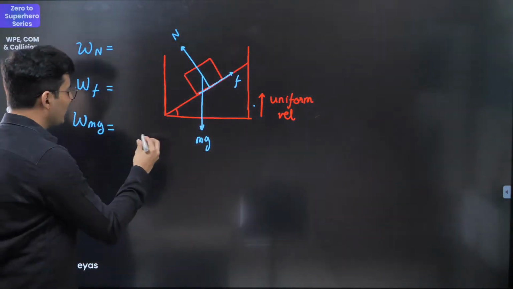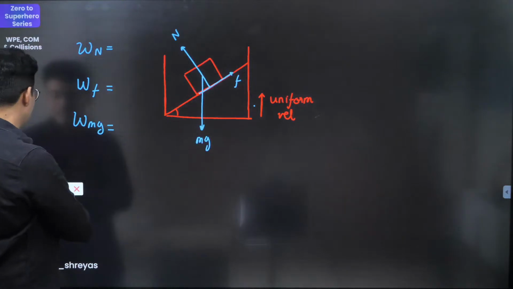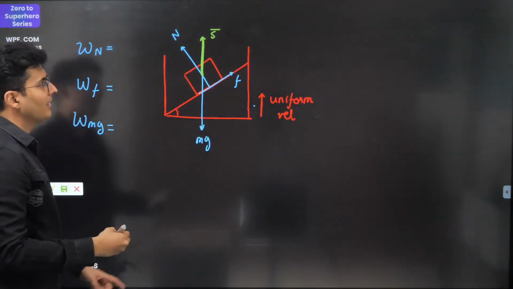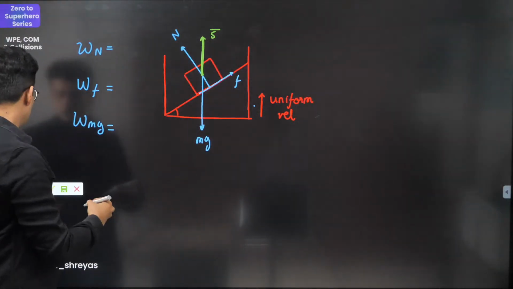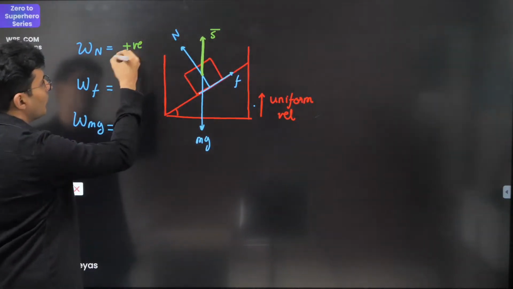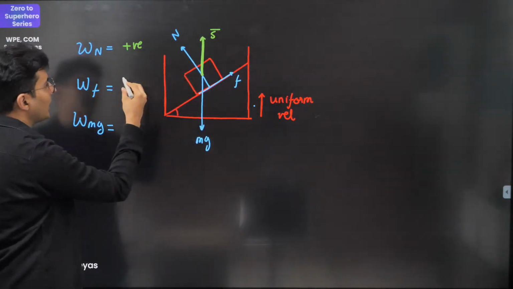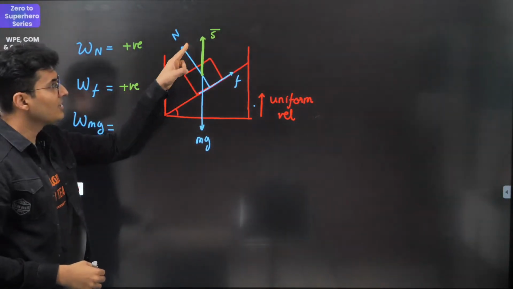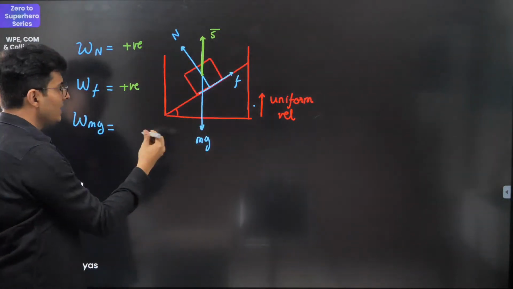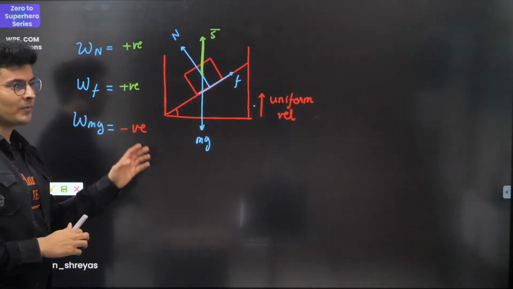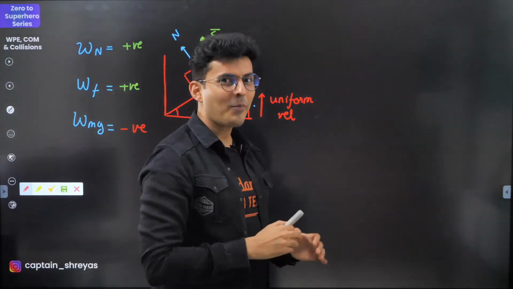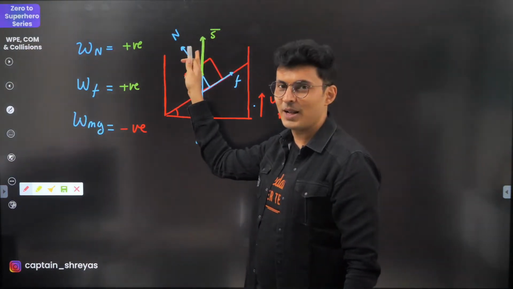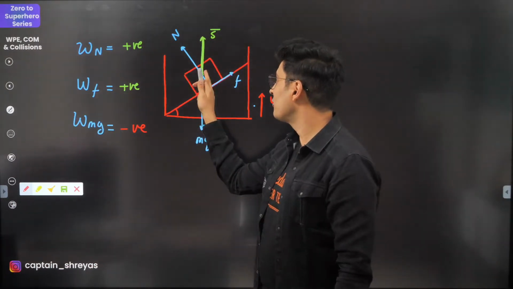Okay, so mg is going to do positive. Well, a lot of you guys are wrong because this is going up. Do not forget that the displacement is over here. This is your displacement vector. Normal makes an acute angle, so it will definitely do positive work. Even friction makes an acute angle, hence that will also do positive work. But if you notice, mg is opposite to the displacement. Cos 180 is negative, so this will do negative work. Everybody clear about this? Understood?